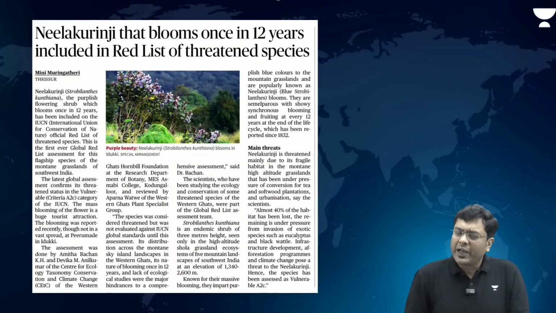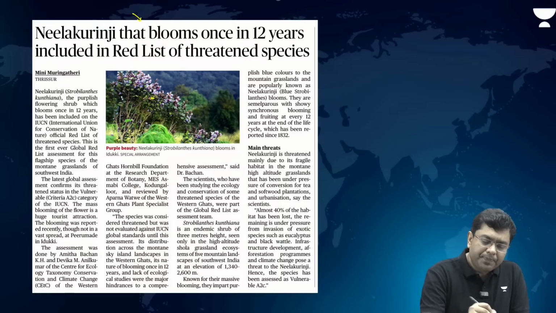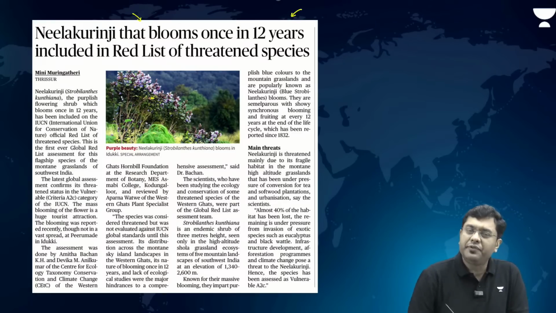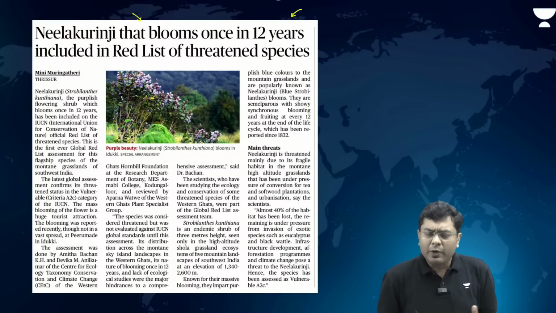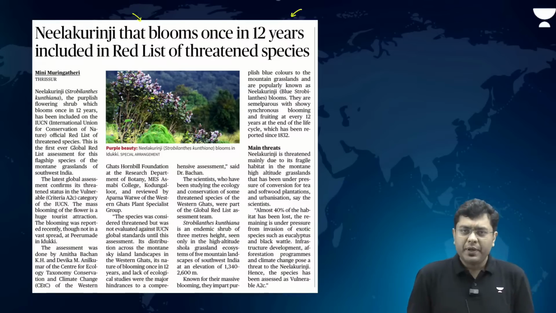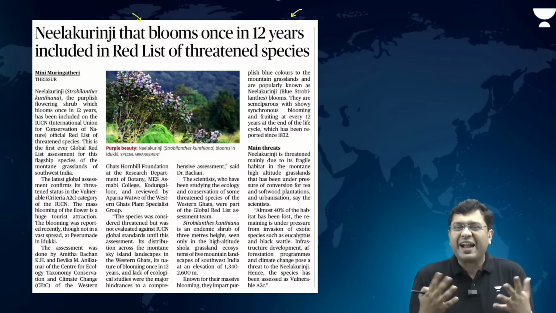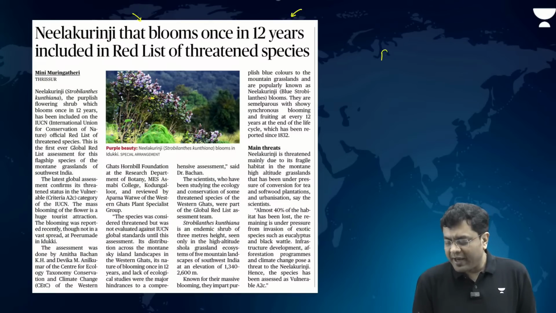Then what has appeared in the international edition of today's newspaper is the fact that Neelakurinji, that blooms once in 12 years, is included in the red list of threatened species. Now Neelakurinji is a very famous flagship species of the Nilgiris.